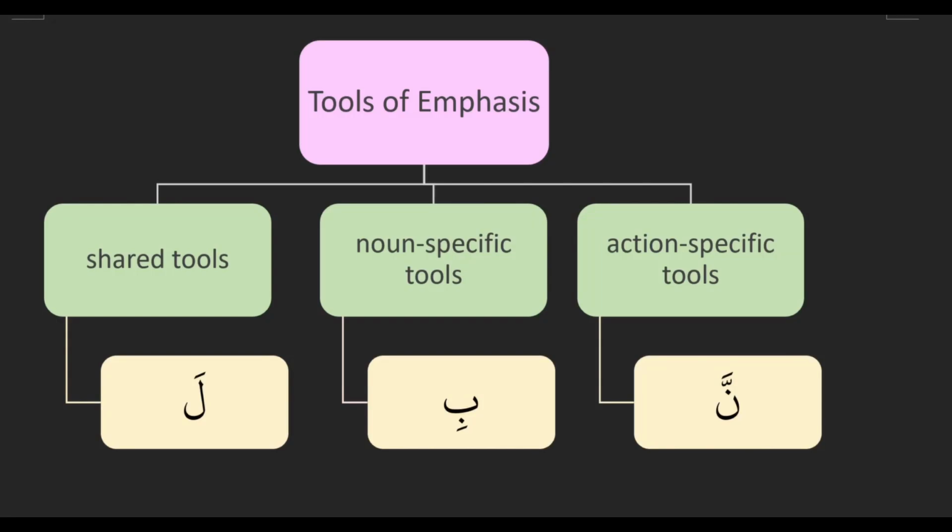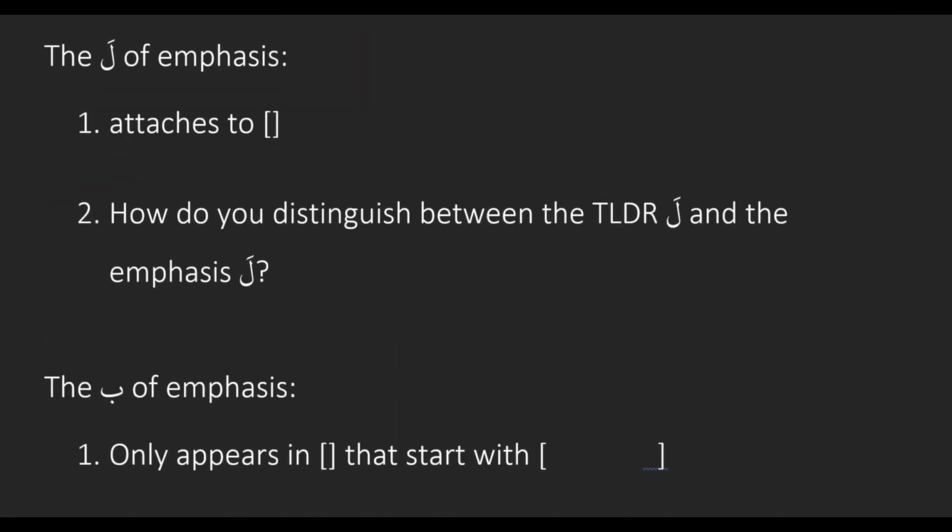Let's review our 3 tools of emphasis. So starting with the la of emphasis. What does the la of emphasis attach to? What kind of word? Anything. So anything: noun, action, TLDR. So it's flexible. It can attach to anything. And then how do we distinguish between the TLDR la and the emphasis la?